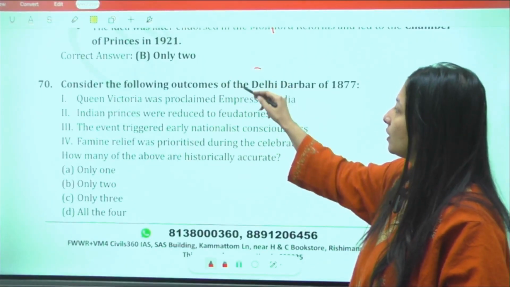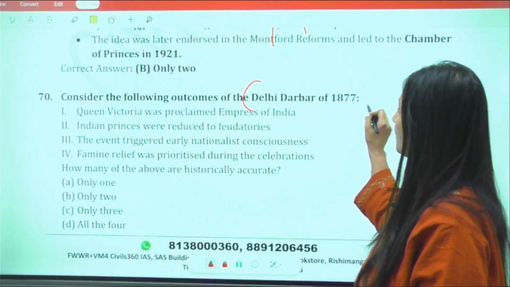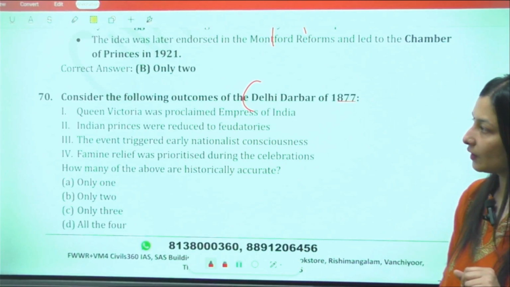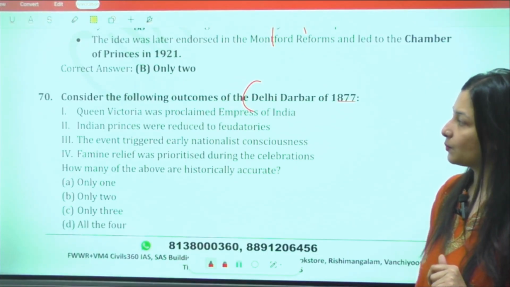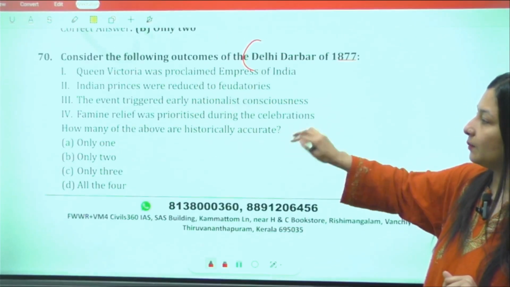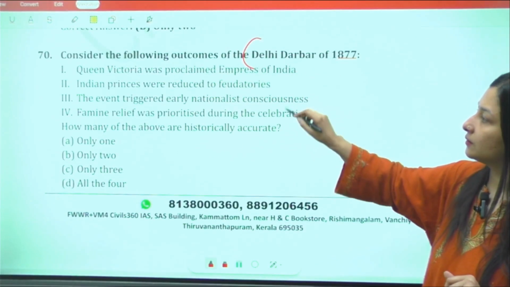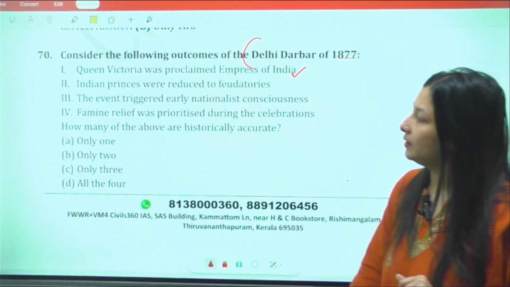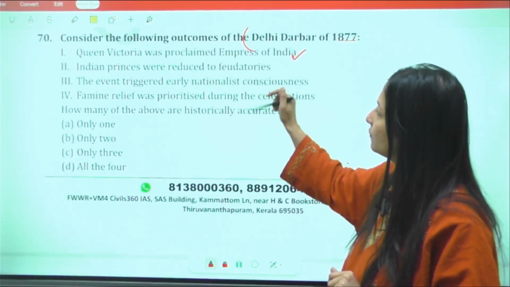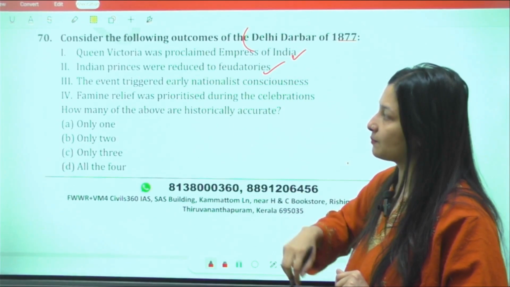Consider the following outcomes of Delhi Durbar 1877. First of all, Queen Victoria was proclaimed the Empress of India. Yes, the princes were reduced to feudatories, absolutely right.